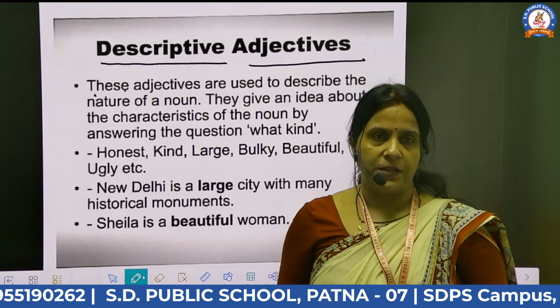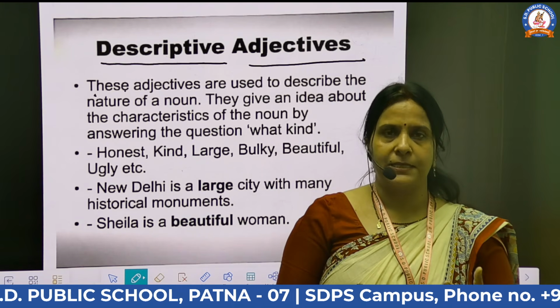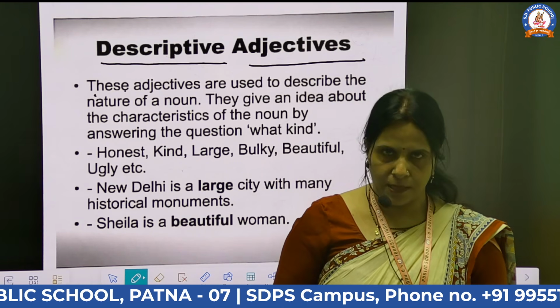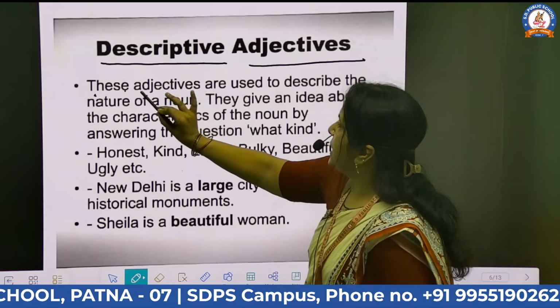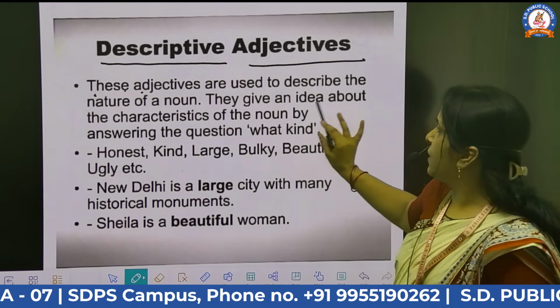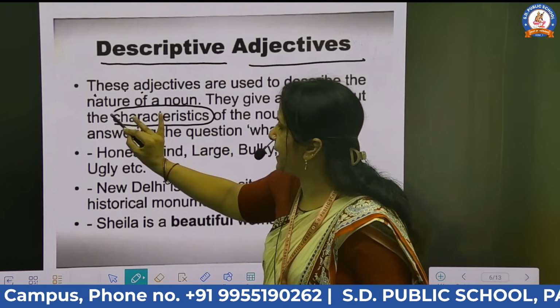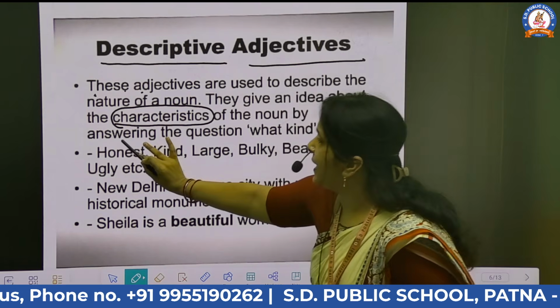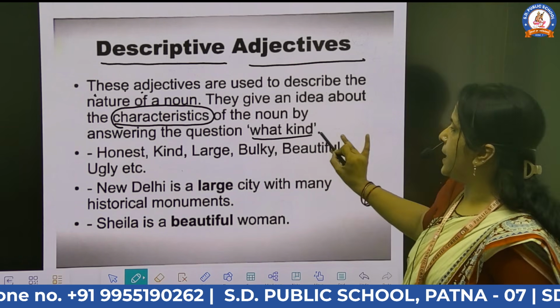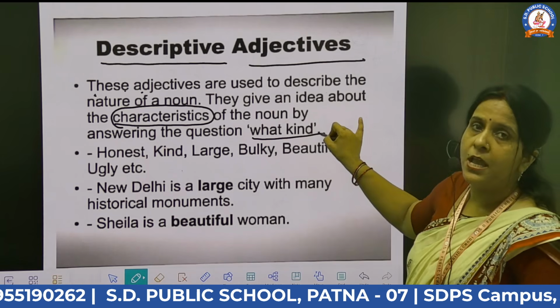So if I am talking about Patna and I say populous city, that means it is a city with a population, where there is a large population. Okay. So these adjectives are used to describe the nature of a noun. They give an idea about the characteristic of the noun, by answering the question what kind, what type of, what kind of.